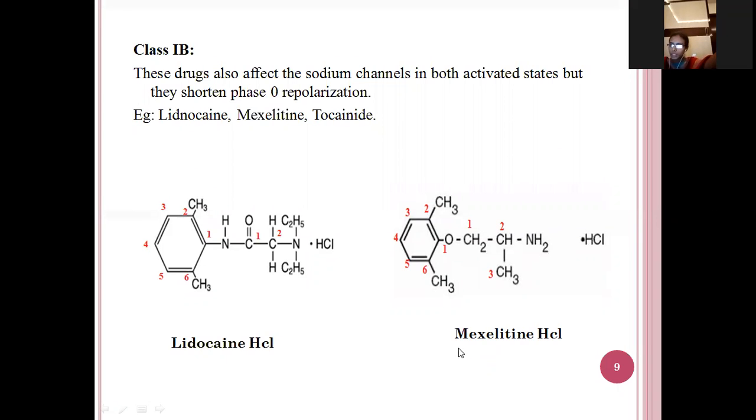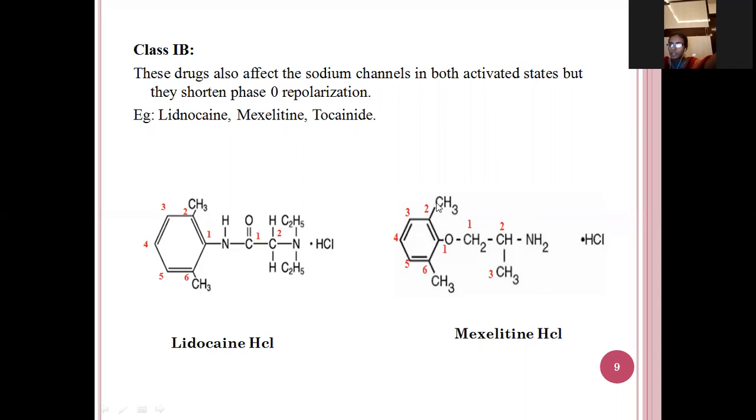So the next drug name is mexiletine hydrochloride. If you see the structure here, this is a phenyl or benzoxy structure. So this is a phenoxy. In the second and the sixth position, the methyl groups are attached. And here 1, 2, 3, three carbon atoms means propane, and the amine group is attached here.